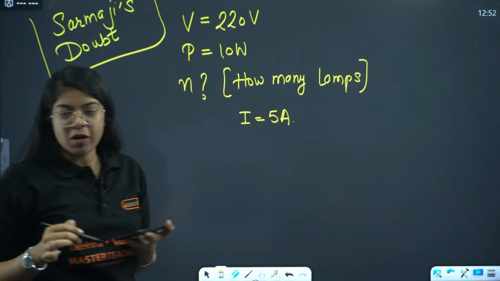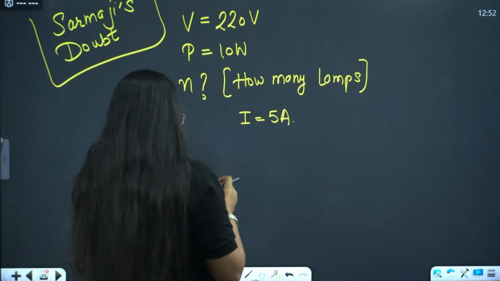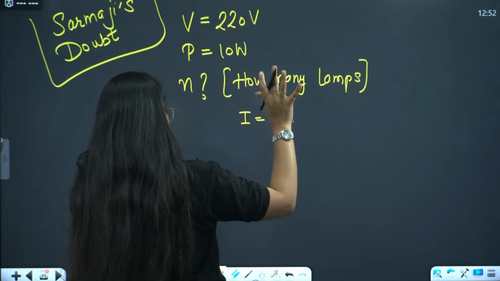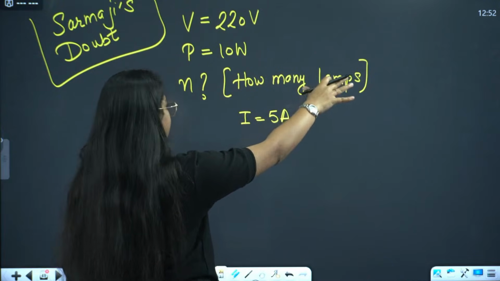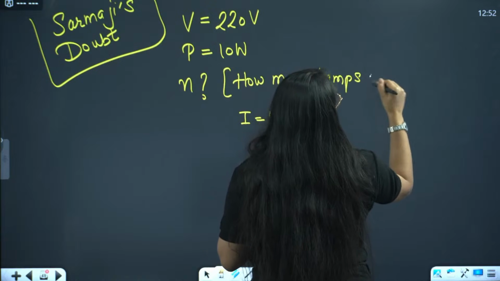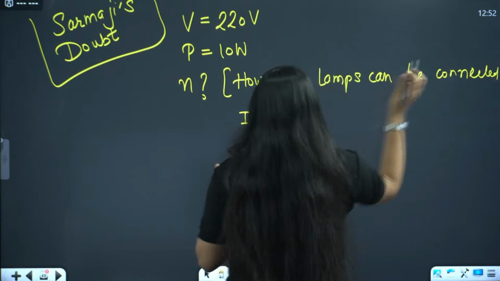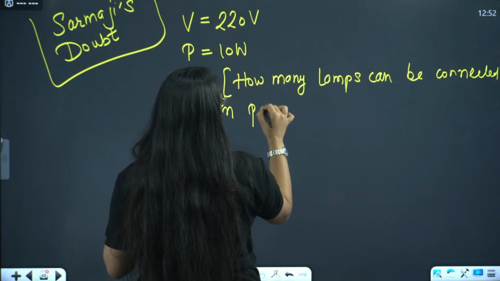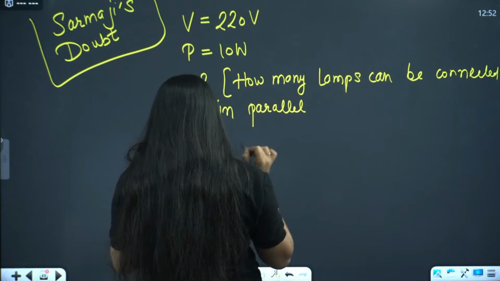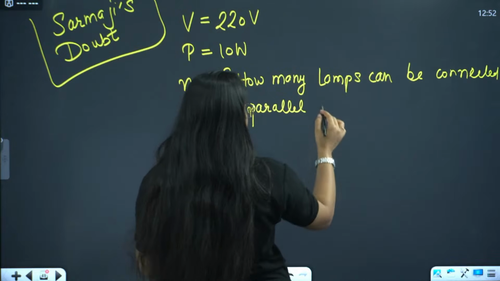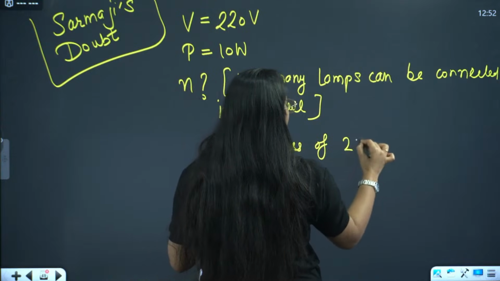Can anyone solve this question? Yes, Zeba, what is your doubt? How many lamps can be connected in parallel with each other across the two wires of 220 volt?